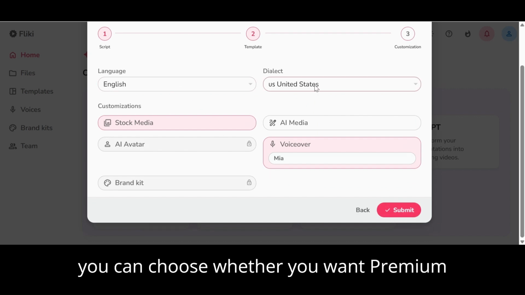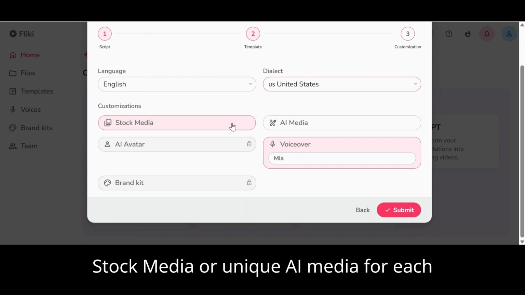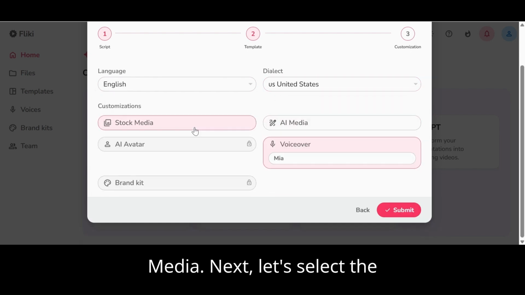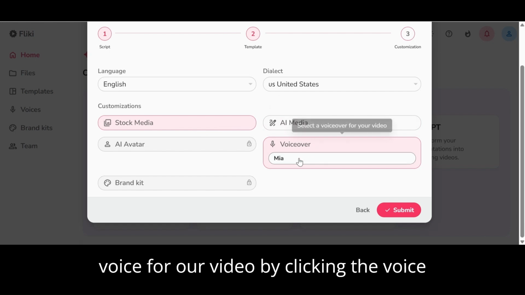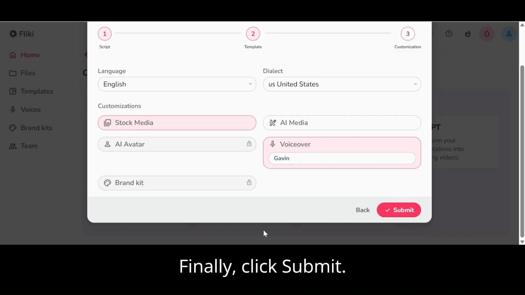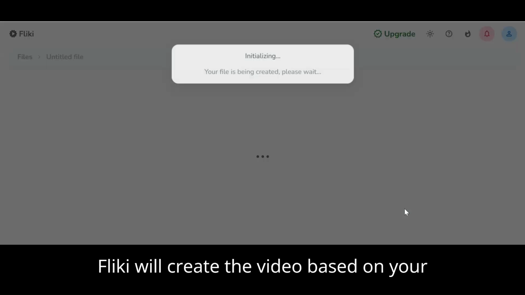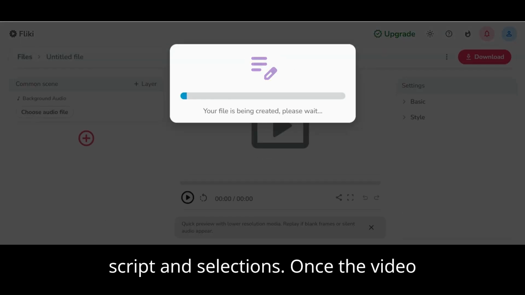You can choose whether you want premium stock media or unique AI media for each scene. Next, let's select the voice for our video by clicking the voice name. Finally, click Submit. Fliki will create the video based on your script and selections.